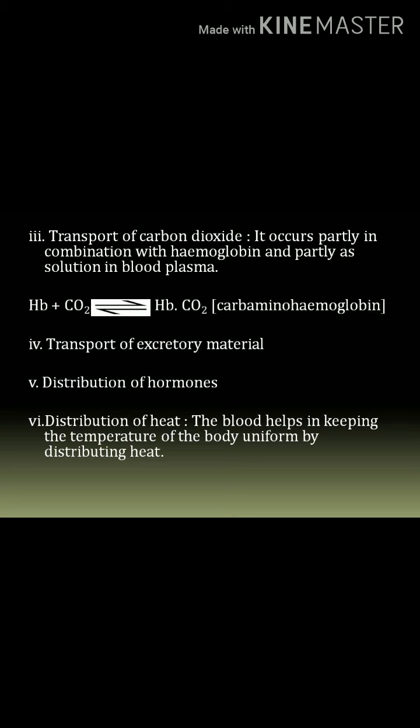Next, distribution of hormones. Distribution of hormones secreted by special glands that we call endocrine glands directly into the blood. Endocrine means it is a ductless gland. So whatever secretion takes place in the gland, it directly pours into the blood and through the blood it goes to the particular organ. Next, distribution of heat. The blood helps in keeping the temperature of the body uniform by distributing heat.